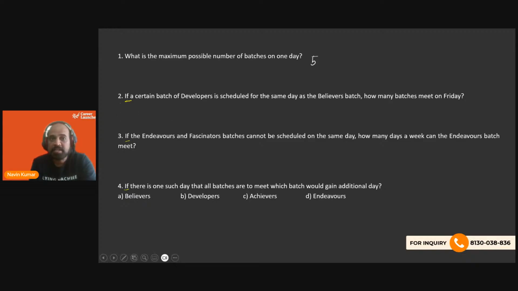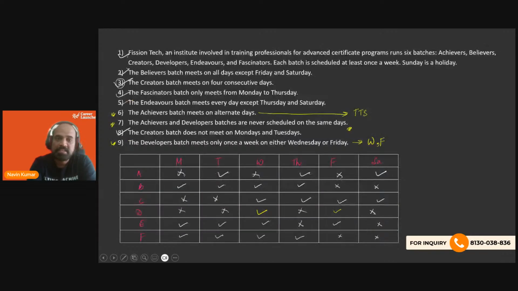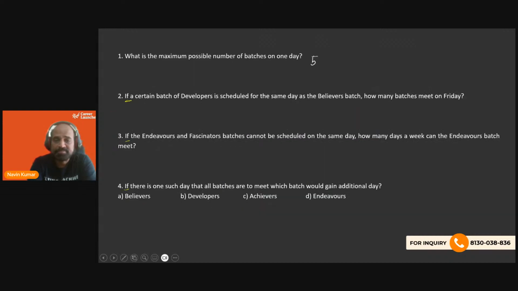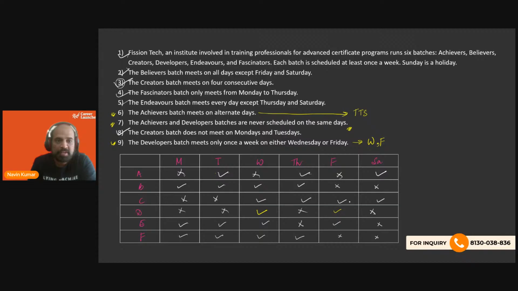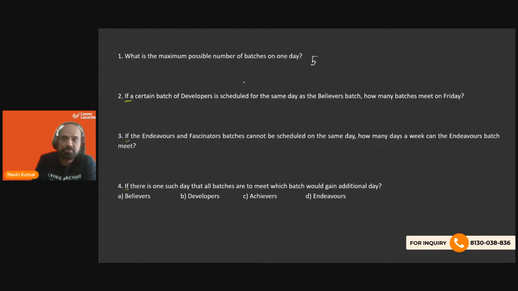Second, if a certain batch of developers is scheduled for the same day as the believers batch. So developers is scheduled same day as the believers batch. So it has to be Wednesday because on Friday, believers batch is not scheduled. So we are saying developers is there on Wednesday. Then how many batches meet on Friday? On Friday, then we will have only C and E, these two batches meeting. So it's going to be 2.